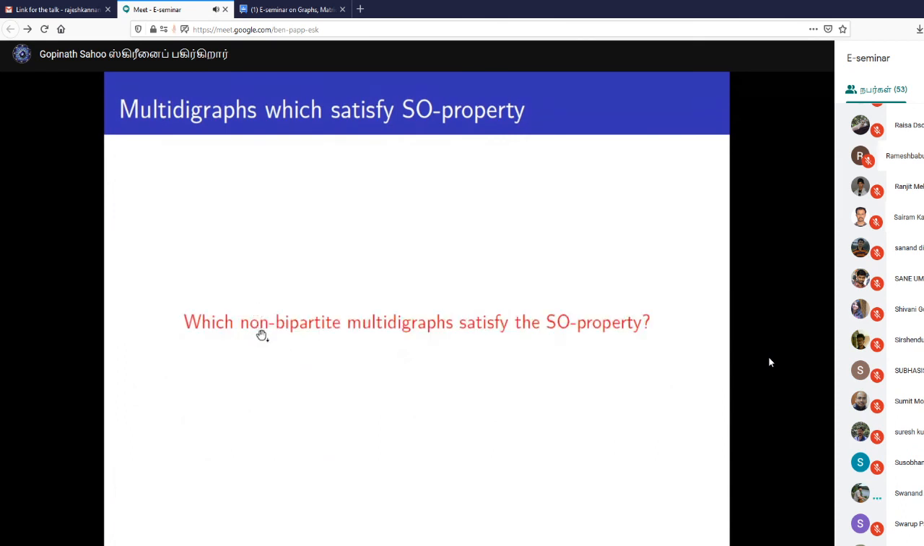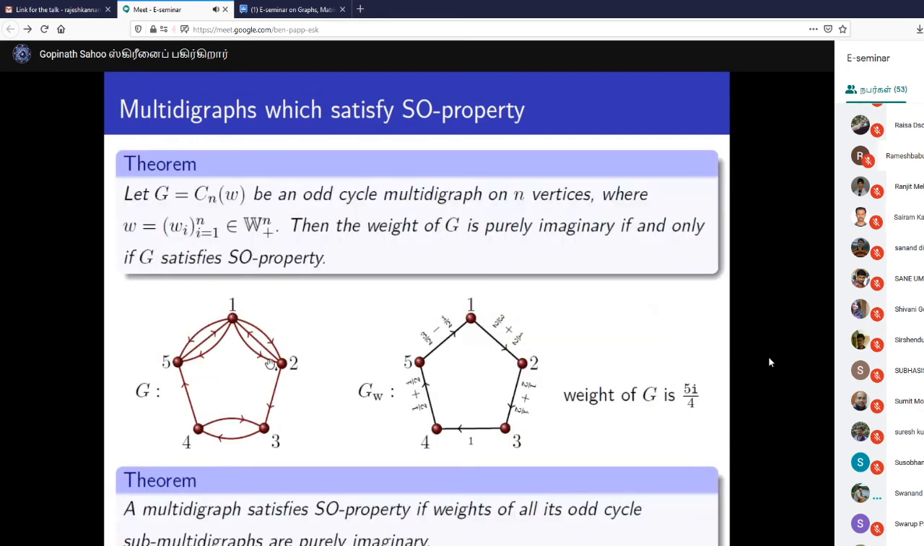That means we try to find out whether a similar kind of property is there or not. So yes, I found some cases where, even if it is on 5 vertices, it satisfies the condition. So I got surprised. I need to find out the class of such matrices, the class of such multi-diagrams which will satisfy it.